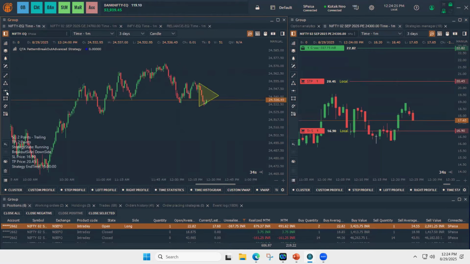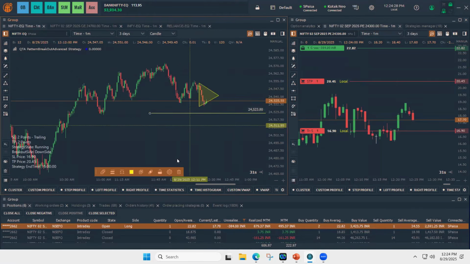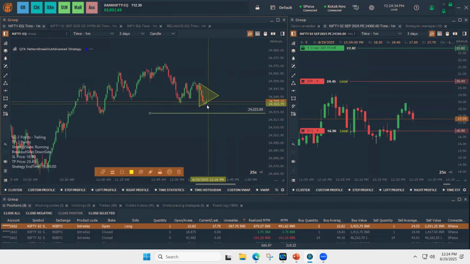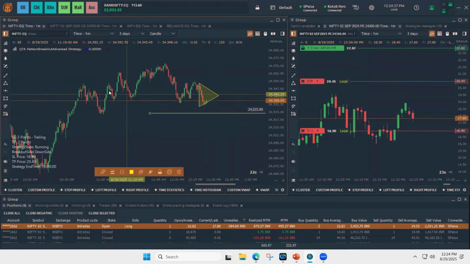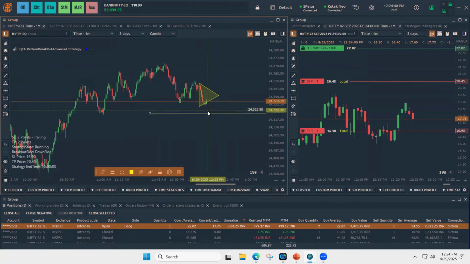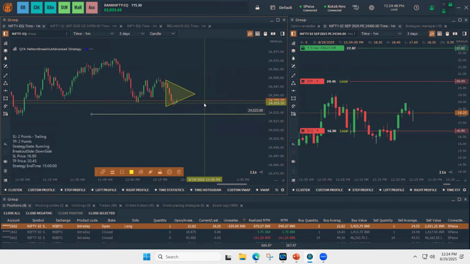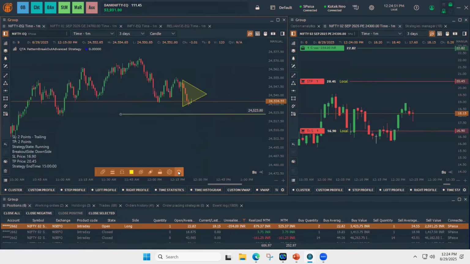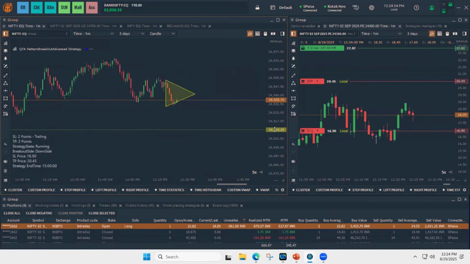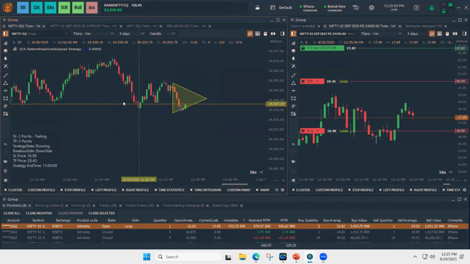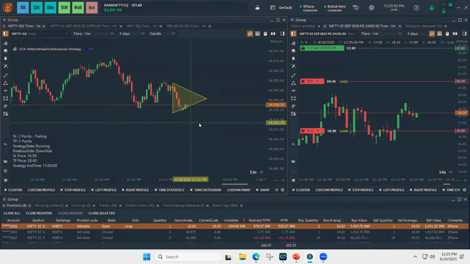Similarly, like a triangle, you can also keep a horizontal line. In the settings, you can type QTA and lock location. When the price crosses below, as per your settings, if it is PE, the orders will be placed on PE, or on CE if it crosses above. For the time being, I'm stopping the strategy here, and I'll explain the other patterns that we offer.